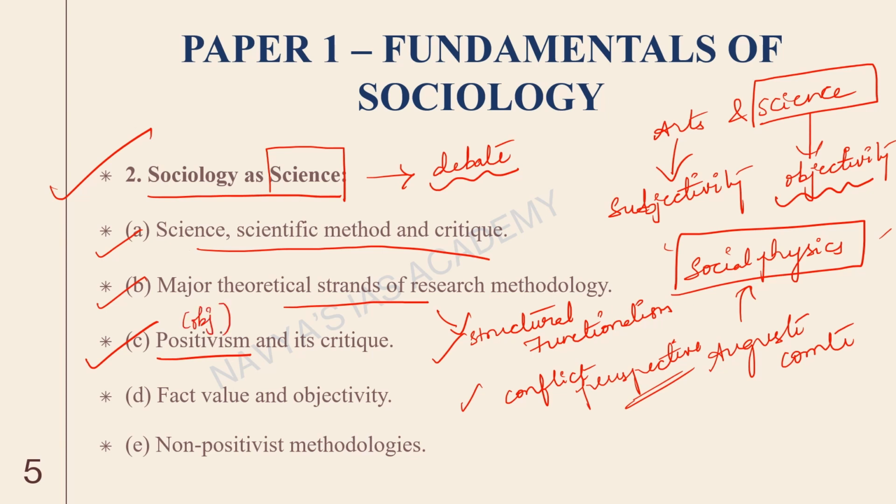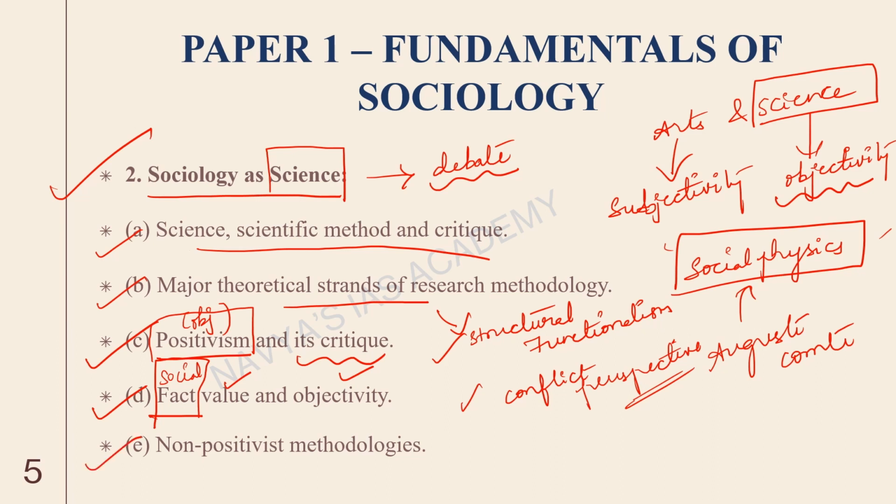Since sociology was emerging as a new discipline and sociologists back then wanted to establish it as a scientific discipline, they adopted something called positivism, which means objectivity. We will see more about this when we are learning about this, and also its critique. And next we will also look at fact. Fact means evidence that can be collected in the field, right? And here in sociology, we will try to study social fact. Since we are going to study human society, sociologists are interested in social facts. We will also look at what is value, what is objectivity in detail under this topic.